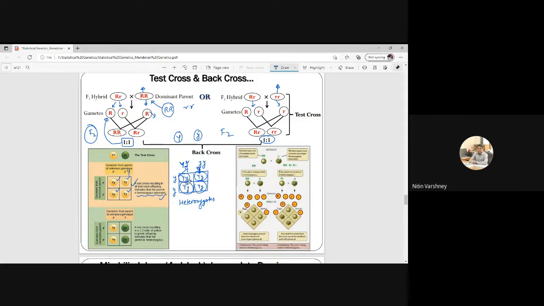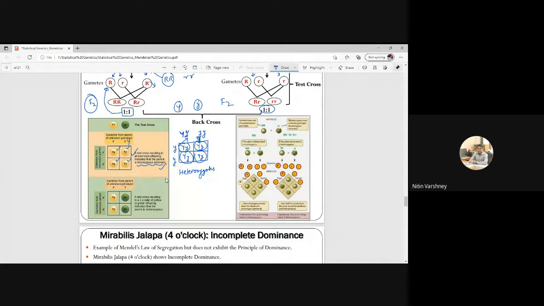Now see another example. Now suppose a test cross resulting in 1:1 ratio of yellow and green offspring. This will indicate that the parent is heterozygous. See, capital Y small y, and if I cross it with test cross, then it will be capital Y small y, capital Y small y, small y small y, small y small y. So this will be yellow seeds and this will be green seeds.